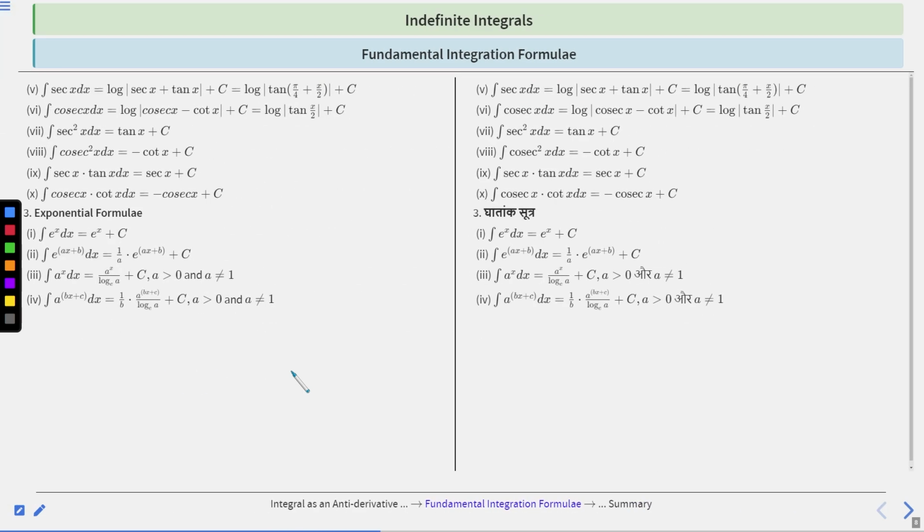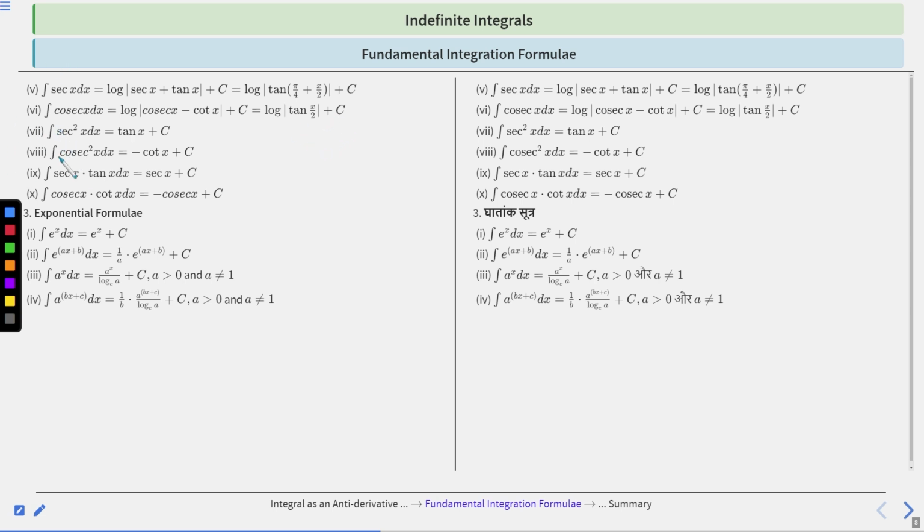Next one is the fifth part, integration of sec x dx is equal to log mod sec x plus tan x plus c, or it can also be written as log mod tan of pi by 4 plus x by 2 plus c. Integration of cosec x dx is basically log mod cosec x minus cot x plus c, which is equal to log mod tan x by 2 plus c.